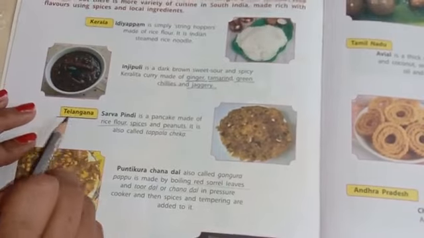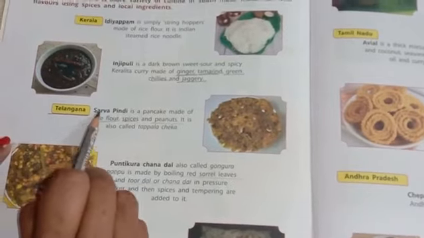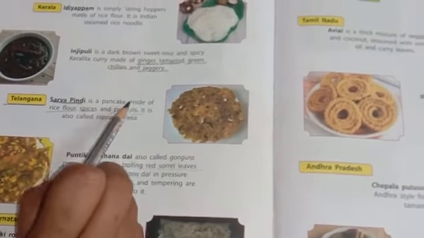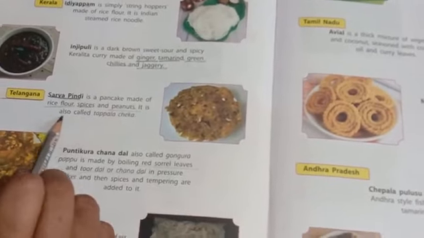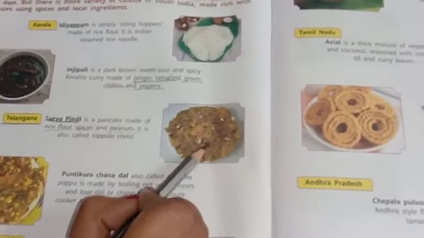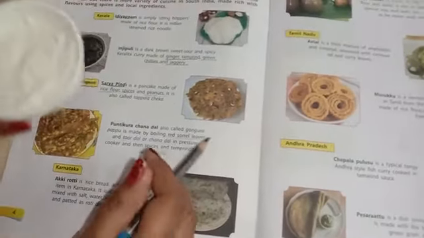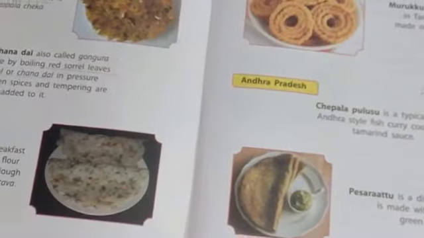Next is Telangana. Telangana is also one of the states of India. Sarvapindi. Sarvapindi is the name of one of the dishes of Telangana. It is a pancake made of rice flour, spices and peanuts. It is also called tepla cheka. So, see children, as you can see, this dish looks like paratha. With the help of rice flour, some spices, as you can see here, and some peanuts, we make this dish.